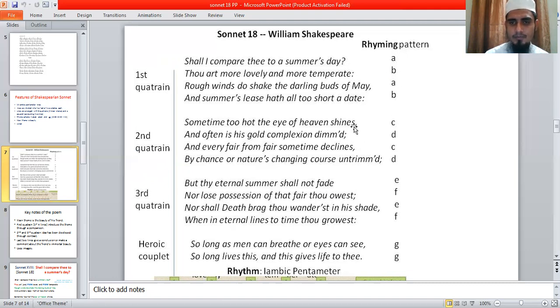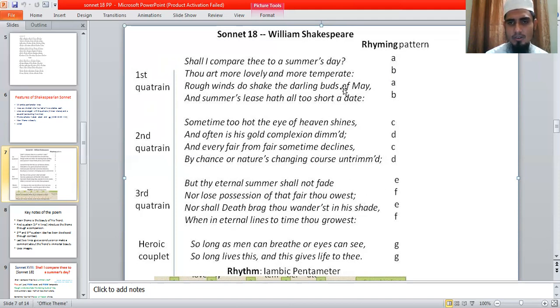a b. Then "shines." The last sound is "shines," which is not similar here, so serially we give it c. "Dimmed" is not similar to any, so that is called d. Serially d, c d. "Declines" is similar with "shines," so it is given c. And "untrimmed" is similar with "dimmed," so it is given d. So c d. And then "fade," which is not similar here, so it is given e.